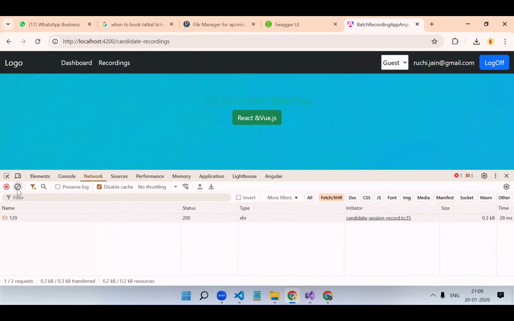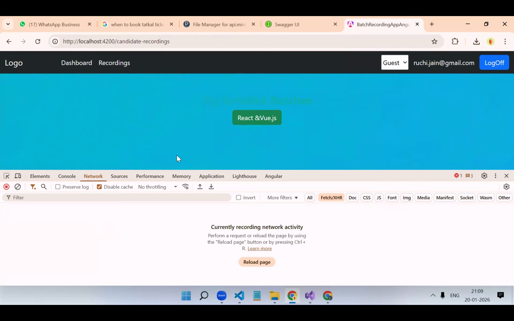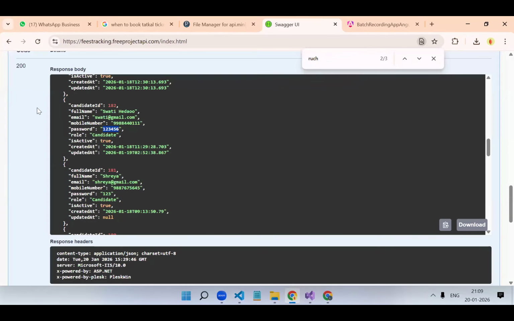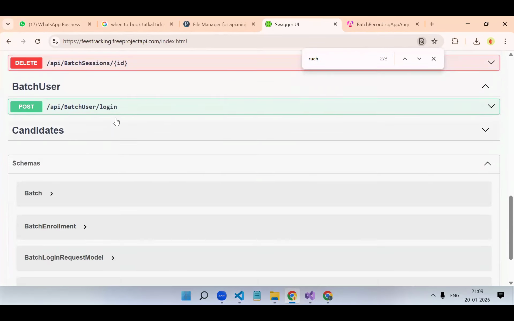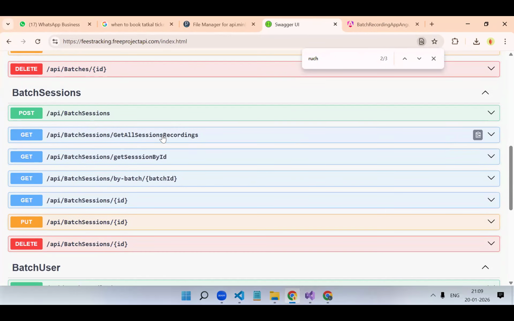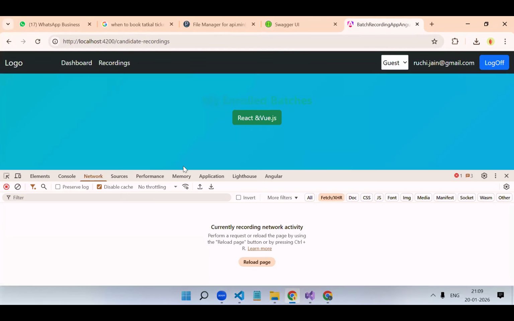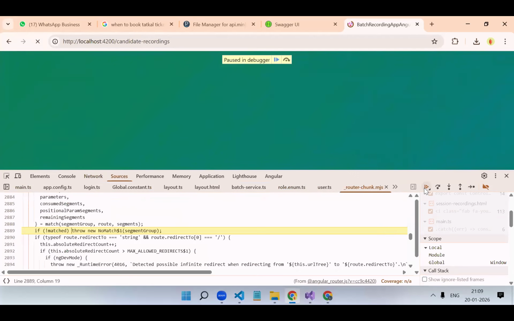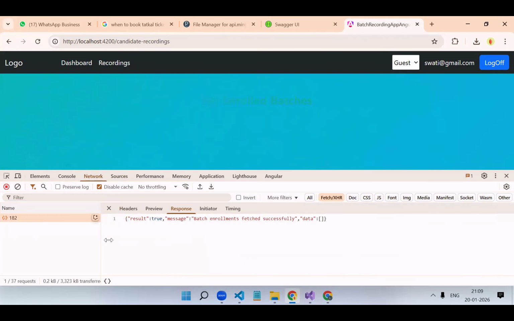Only React.js and Vue.js are coming. Okay. Let's do this for React.js. We will add some data for React.js. What's the ID for it? Let's reload one more time. We need the batch ID. We will create one or two records. Wait, just now it was coming. Our record got removed.